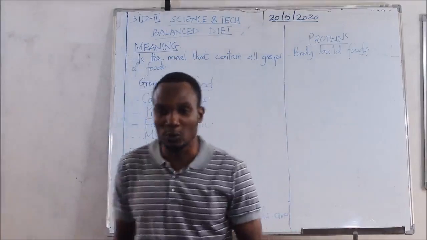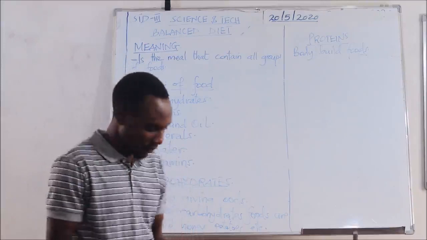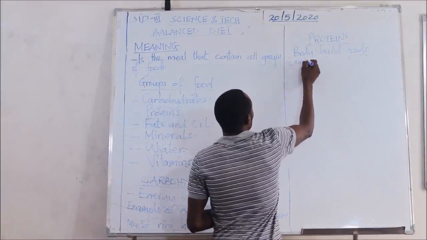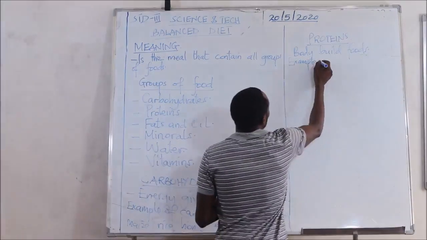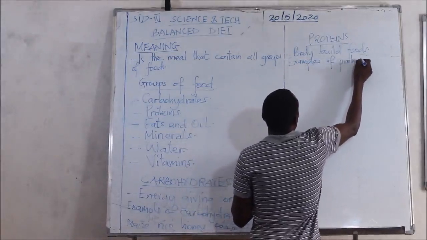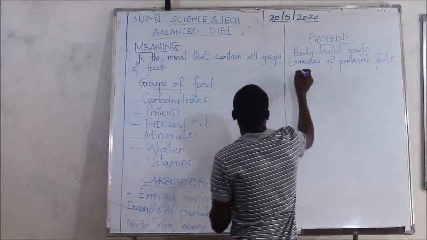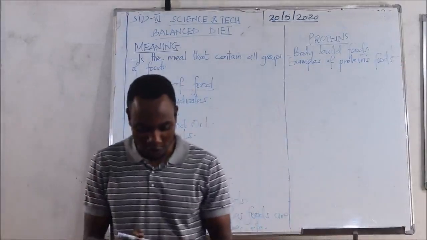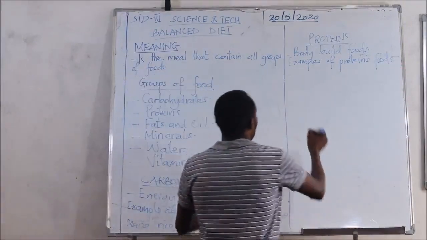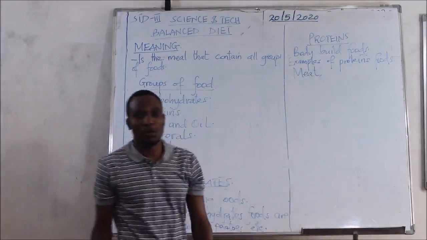Examples of protein foods have meat. Meat is an example of protein food.